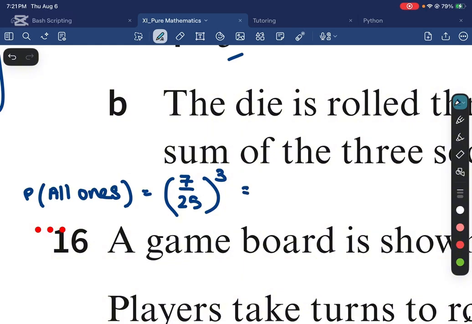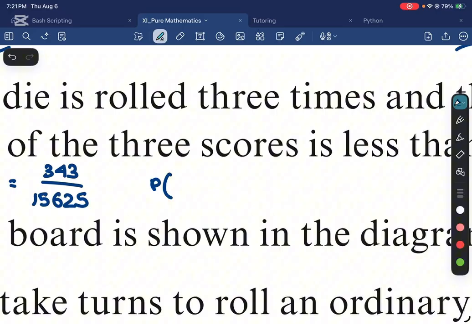So that is 7 over 25 cubed. 7 cubed is 343, divided by 25 cubed, which is 15,625.